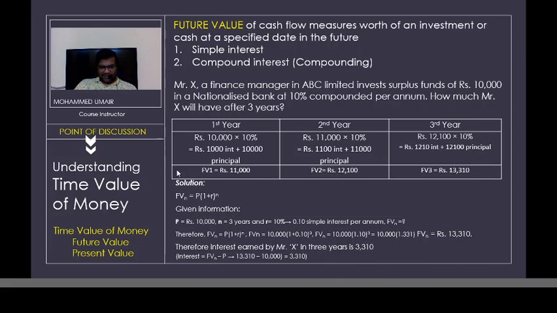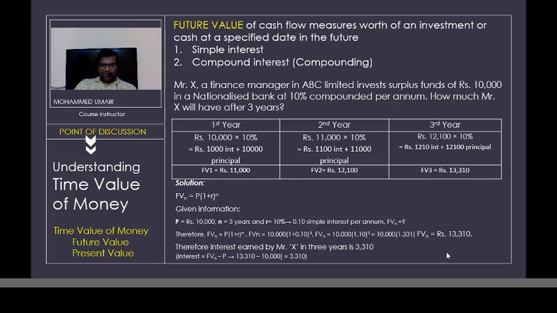Now this table what we have done, right? This can also be done in a simpler fashion by using an equation which is listed out here on this slide. So future value of money is equal to P into 1 plus R to the power of n. P indicates the principal amount, which is 10,000, R indicates the rate of interest, n indicates the duration, and 1 indicates the compounding factor.